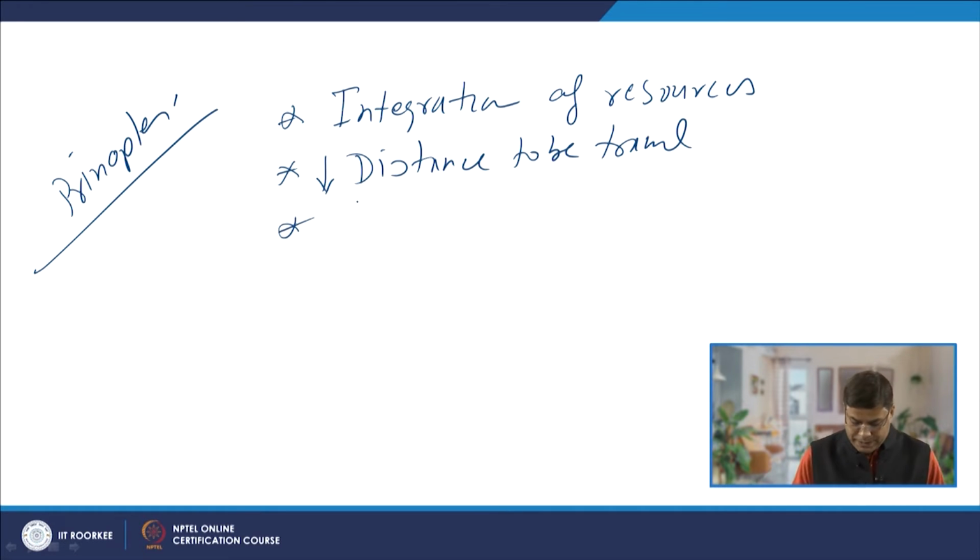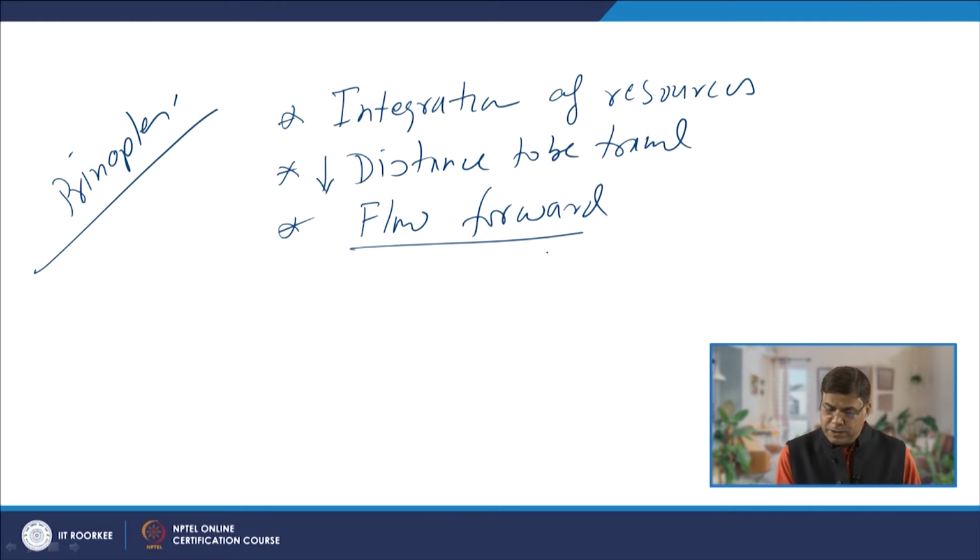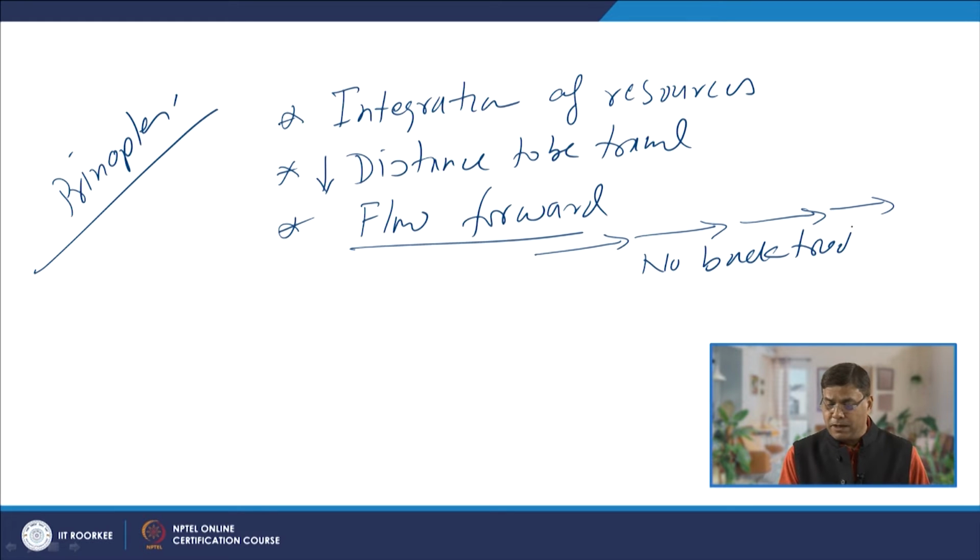Then the flow forward principle, this is the case when the material always moves in the forward direction towards completion from the beginning, and there is no backtracking. That is how the facilities are arranged, so that it will help in reducing the material handling and improving the flow of the material.